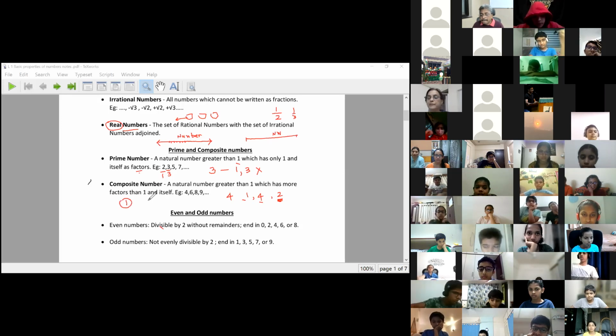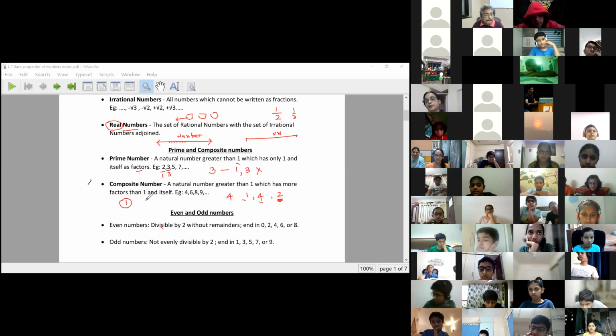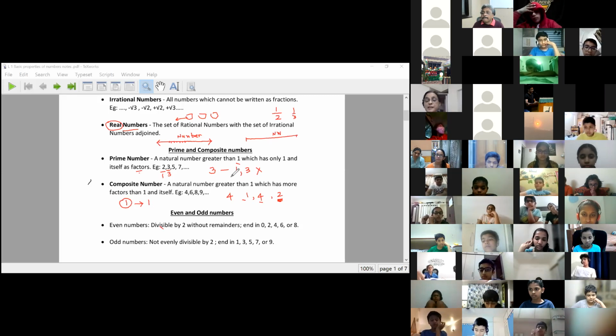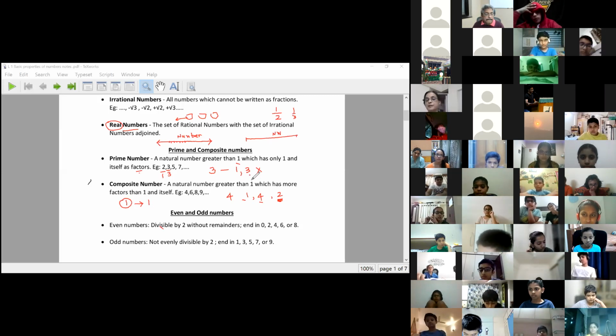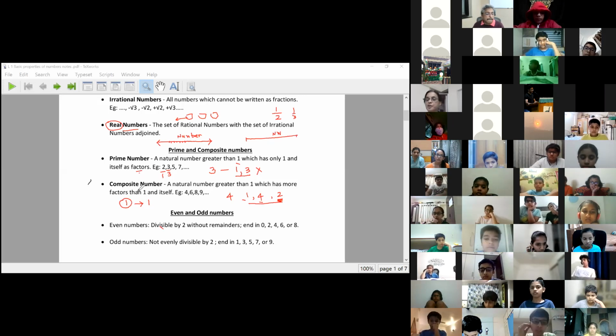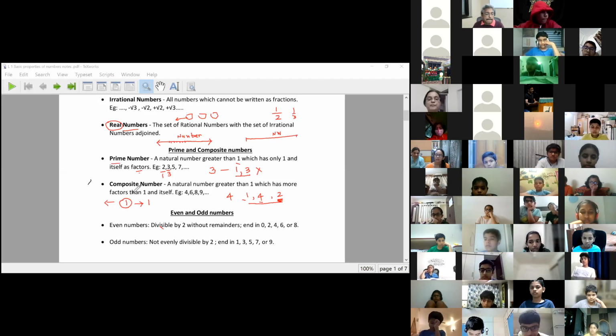Is 1 prime or is 1 composite? 1 is divisible by 1 only. And what is our definition of prime number? A number that needs minimum 2 divisors. And what is a composite number? A number that needs minimum 3 divisors. So 1 does not fit in any of these definitions. So 1 is the only natural number which is neither prime nor composite.